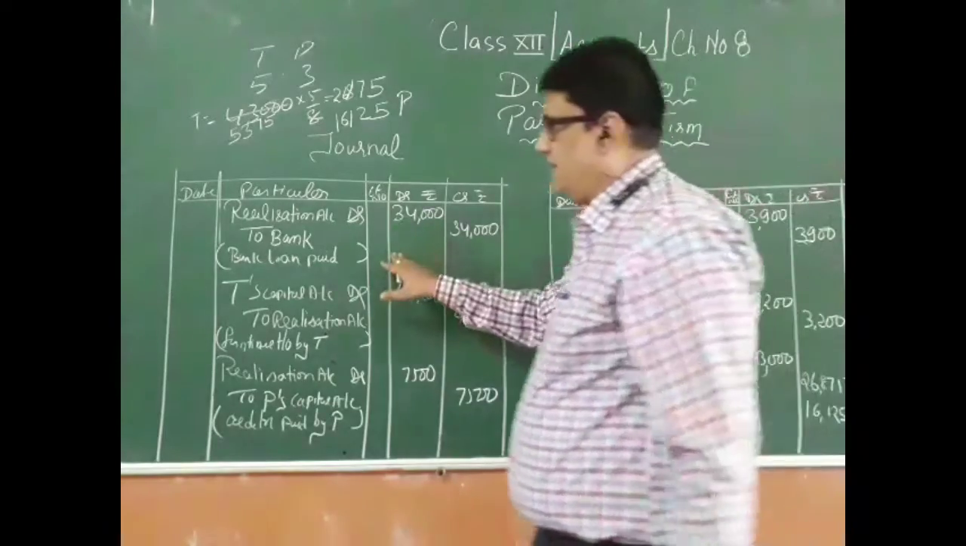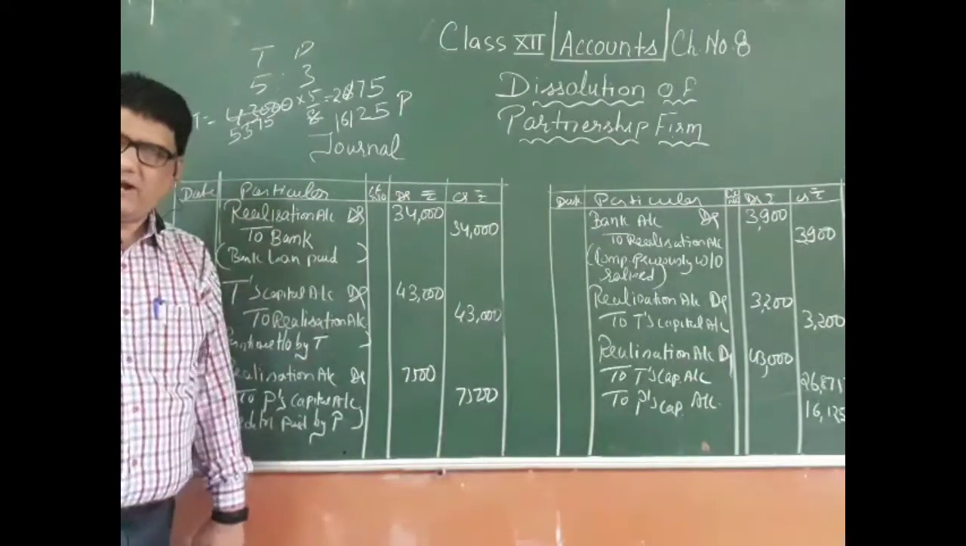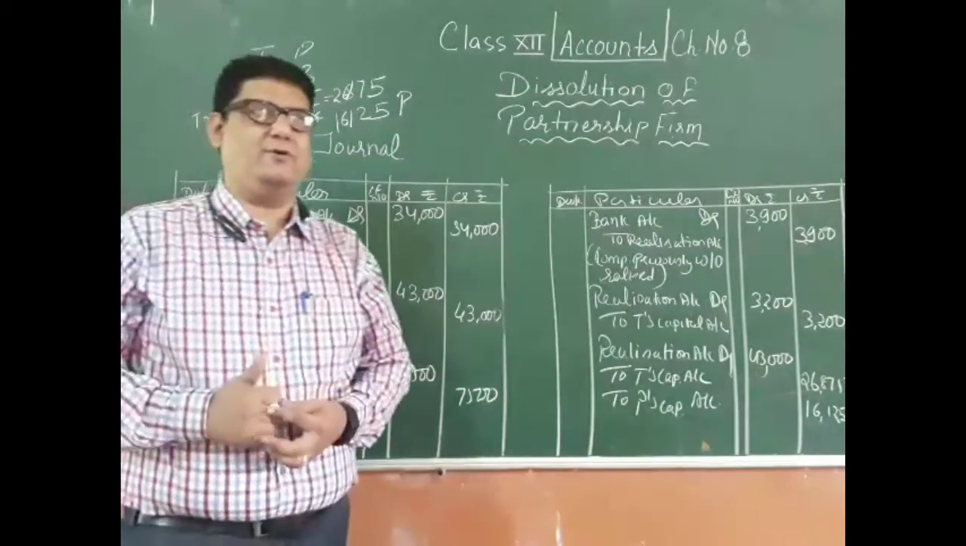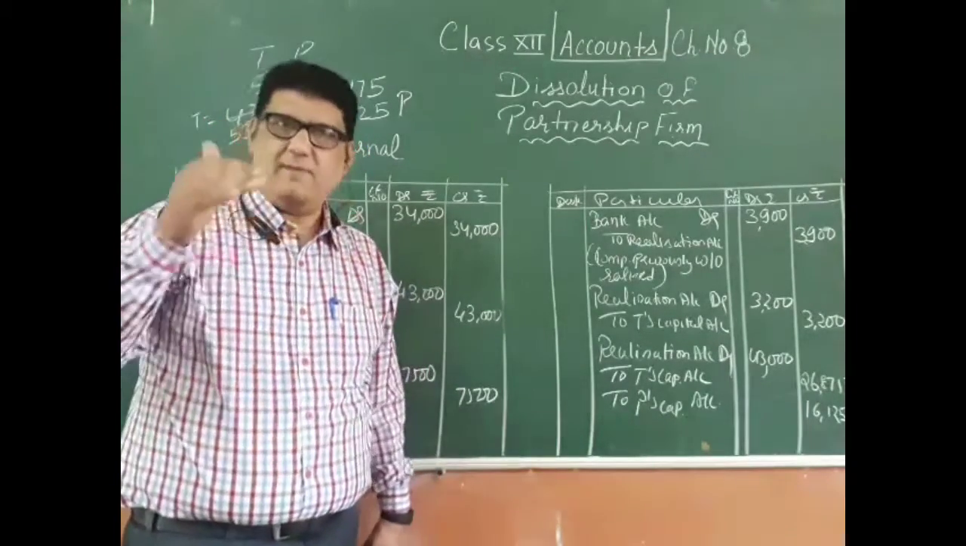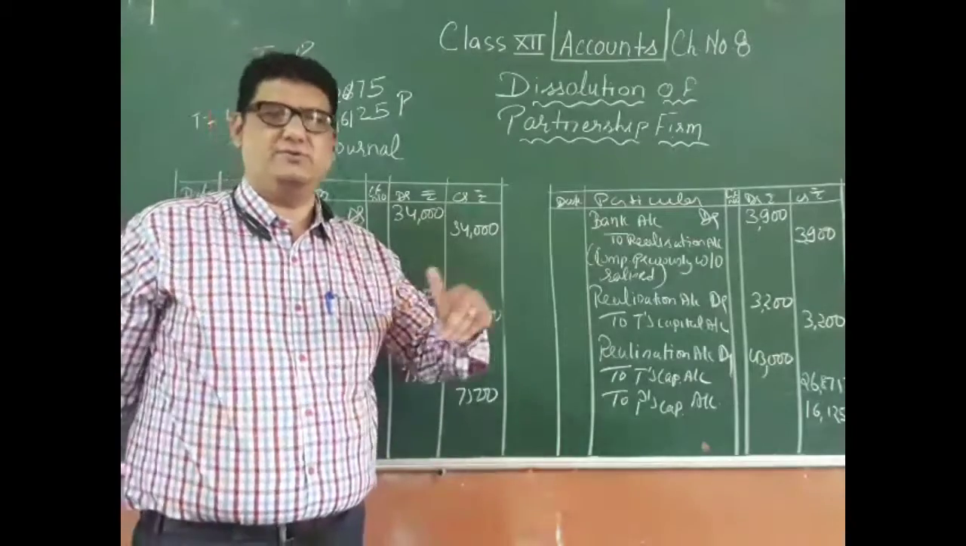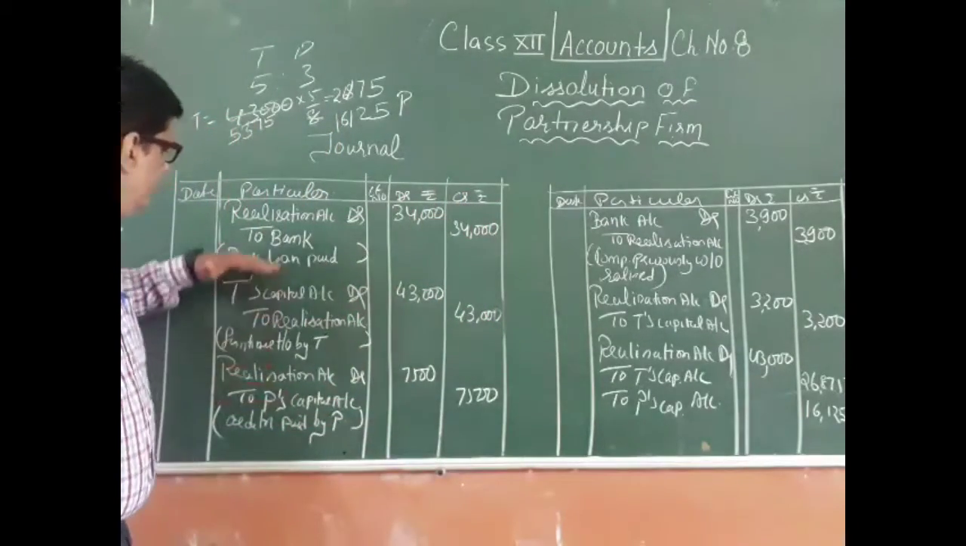Bank loan is an external liability, so it is to be paid. There is also one bank loan of a partner. The partner's bank loan does not have any effect on realization. For that there is a separate bank loan account. So those entries, those transactions, will not have any effect on realization.